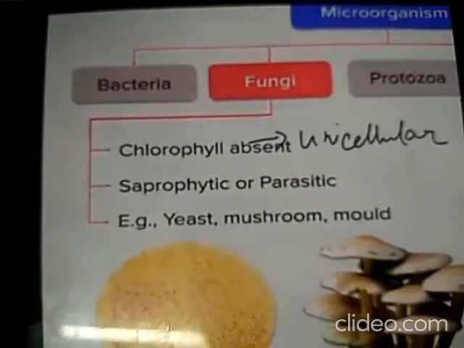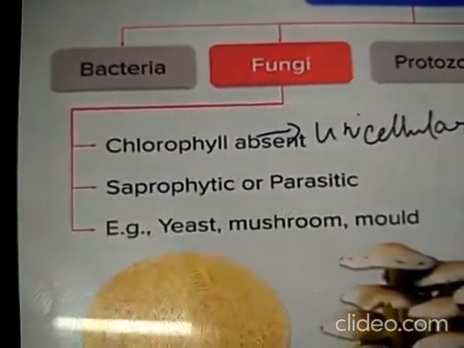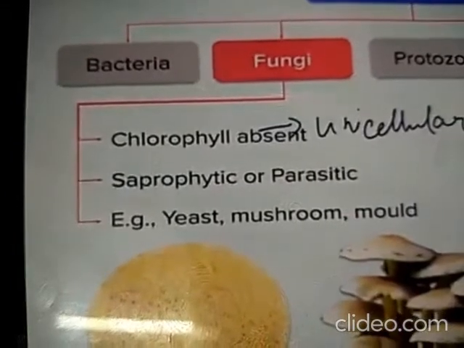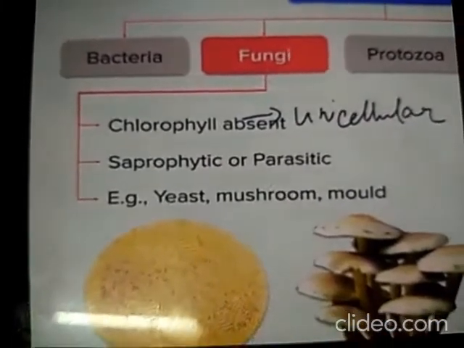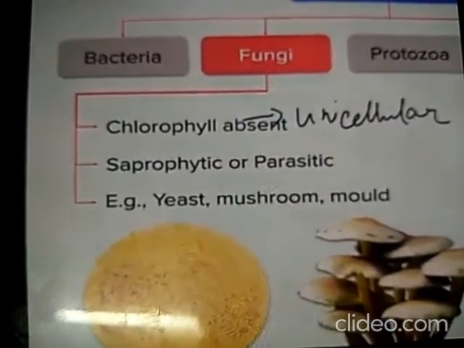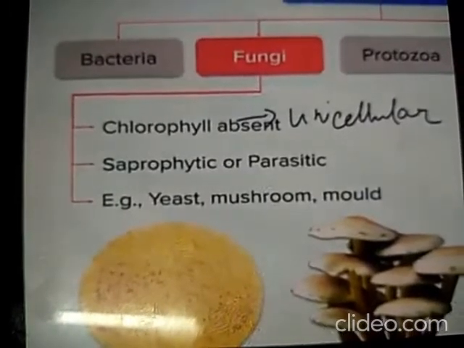Here the second is the fungi. Fungi do not have chlorophyll. Chlorophyll is absent in them, which means they will not prepare their own food. Here they are not preparing their own food. They will depend on another organism. That is, it is a heterotrophic organism and it is unicellular. What is the meaning of unicellular? Again, it is a single cell organism.